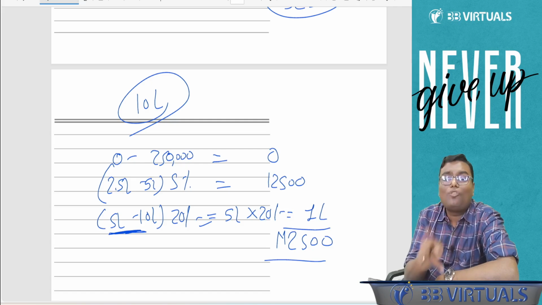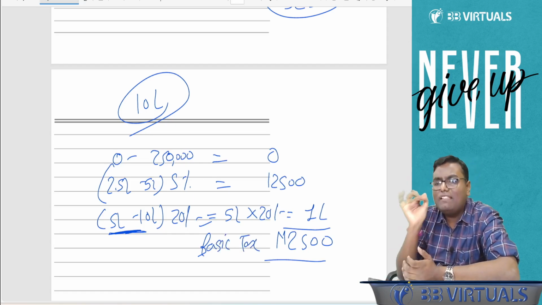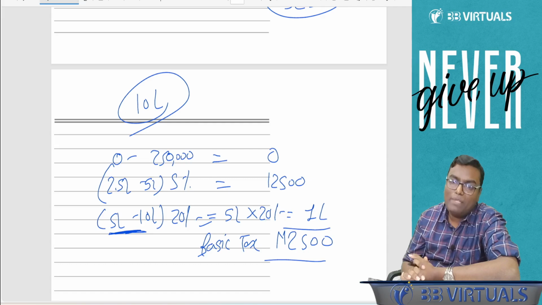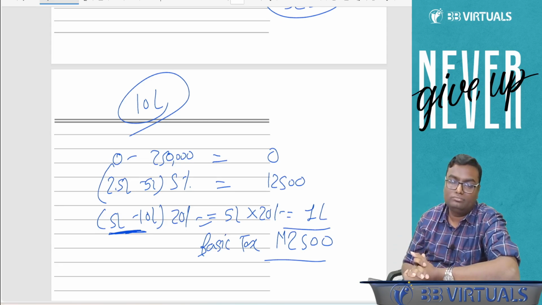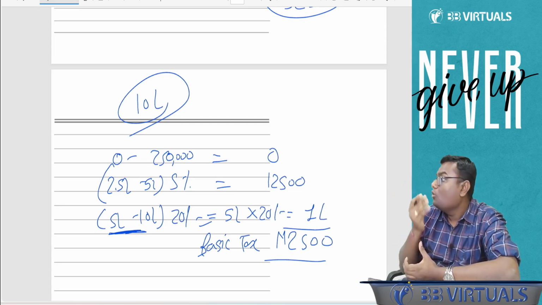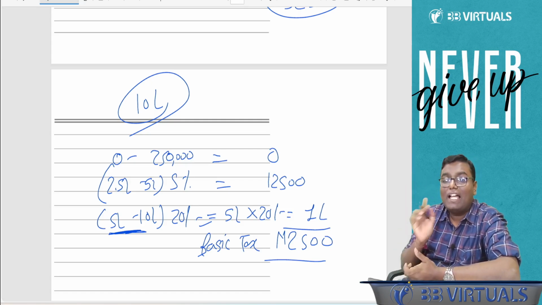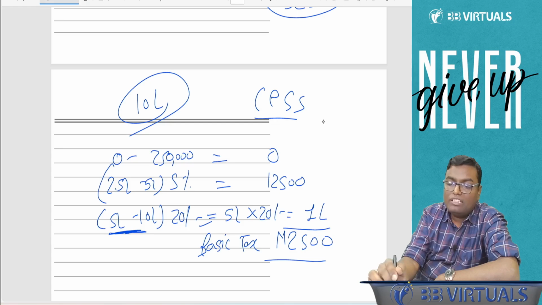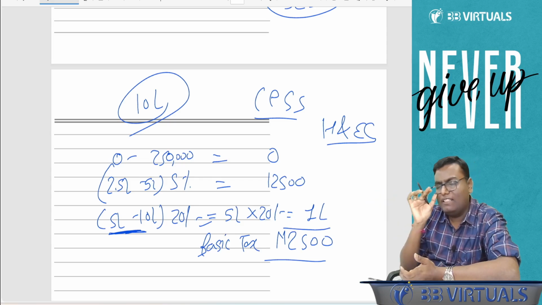But guys, this is not payable. This is called basic tax. Now what is the government saying? To each and every person who is paying the tax, please pay 4% more. Over and above this basic tax, you have to pay extra 4% in the name of Health and Education Cess, which is in short called H&EC.